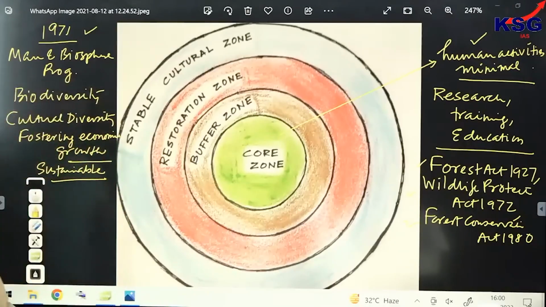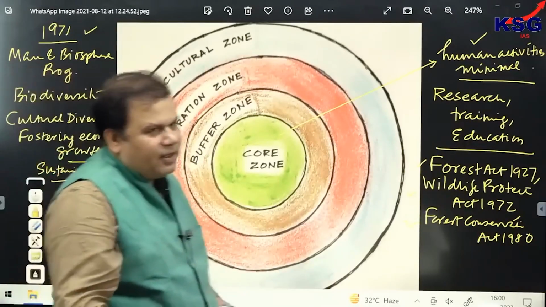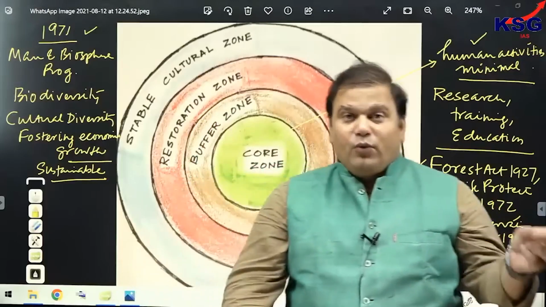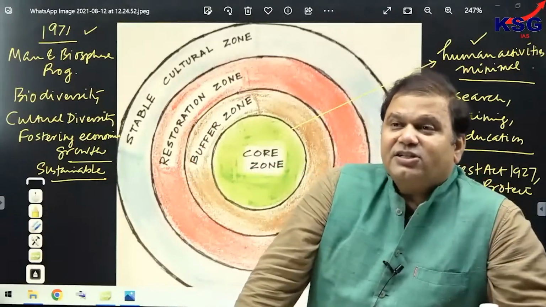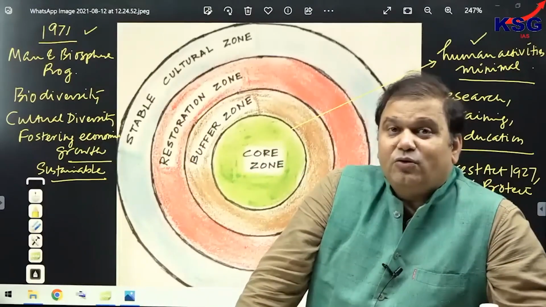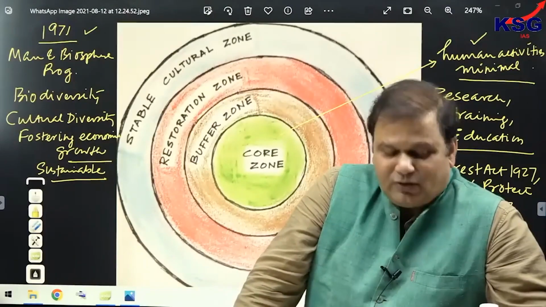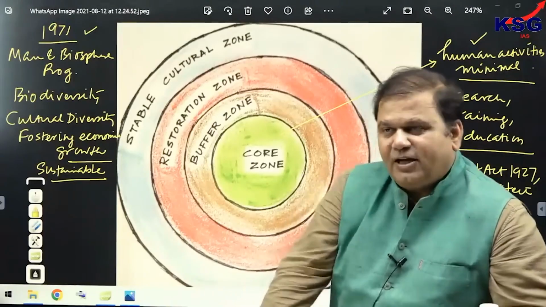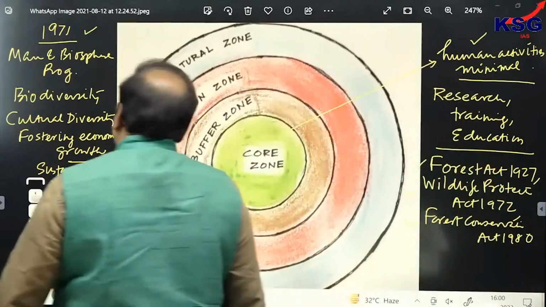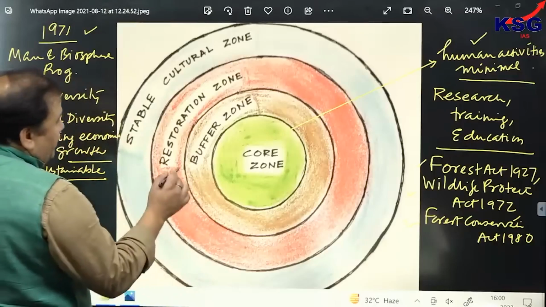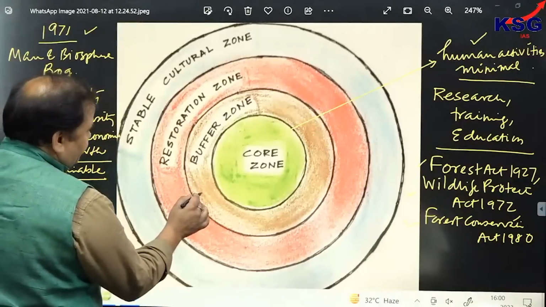Now, that's the core zone. Core zones are also present in national parks. Core zones are also present in wildlife sanctuaries. But in national parks, tourism has been banned in the core zone. Clear? So it has been banned in the core zone of national parks. But when you talk about the buffer zone, this area, the buffer zone.